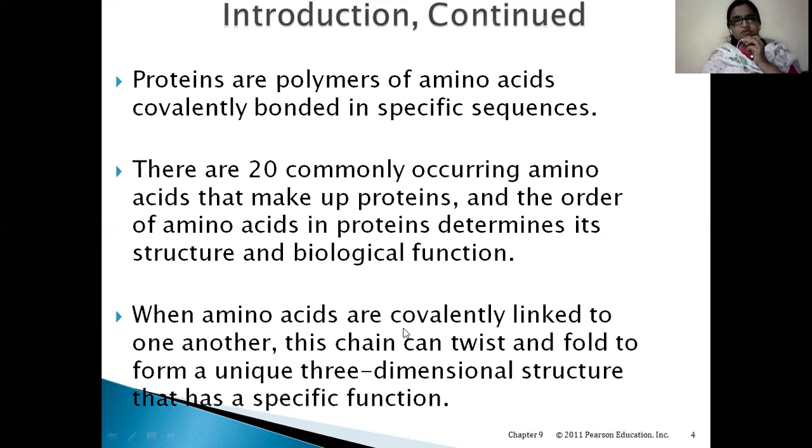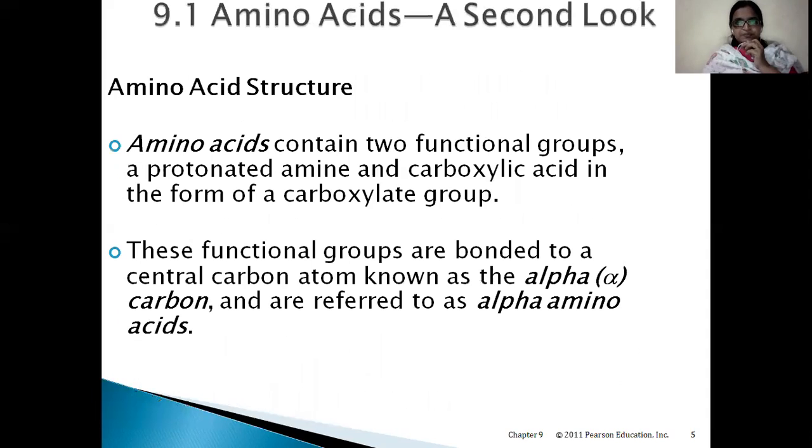When amino acids are covalently linked to one another, the chain can twist and fold into a unique 3D structure that has a specific function. So after the amino acids are joined to each other in a protein, some modification, twisting, turning, or folding has to happen in order to convert this simple polypeptide into a functional protein or 3D structure.